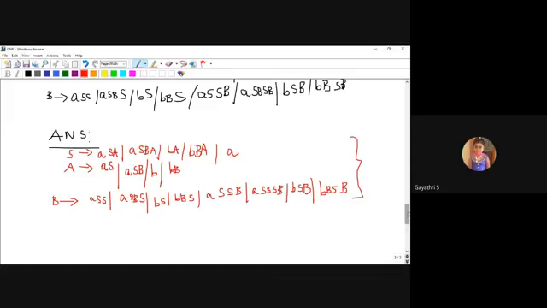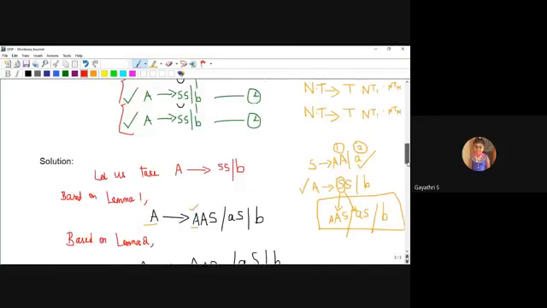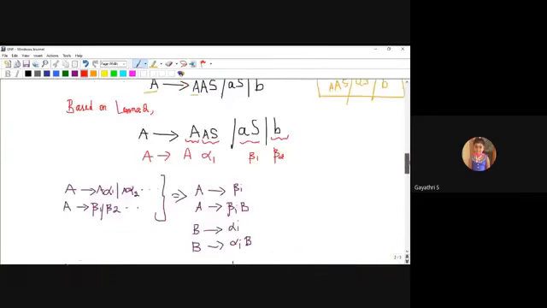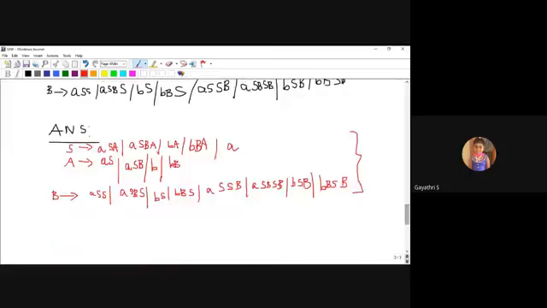Okay, this is your homework part. That is today's homework. Just the application of Greibach normal form as well as Chomsky normal form. So this is the input. Based on the two lemmas, I will convert and get this. This is the final output.